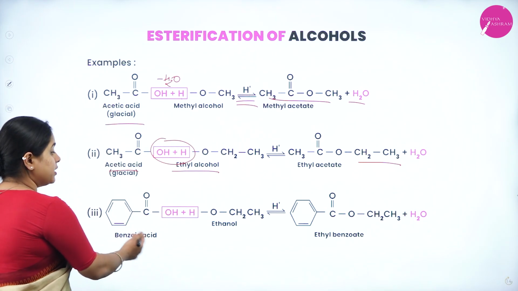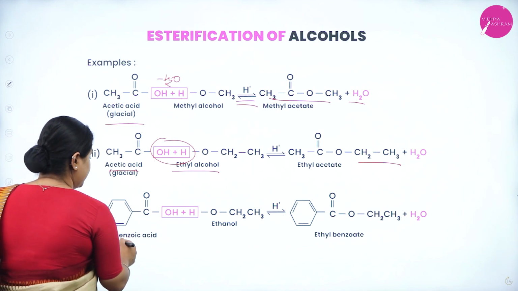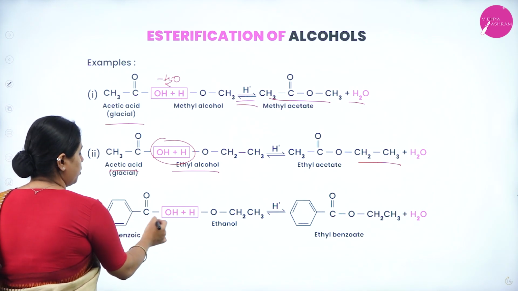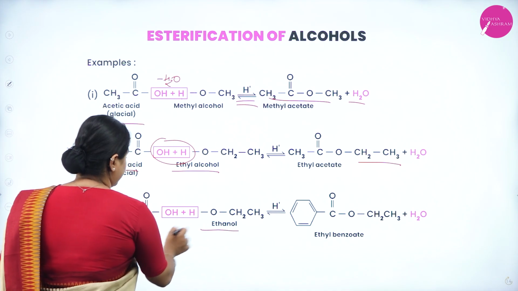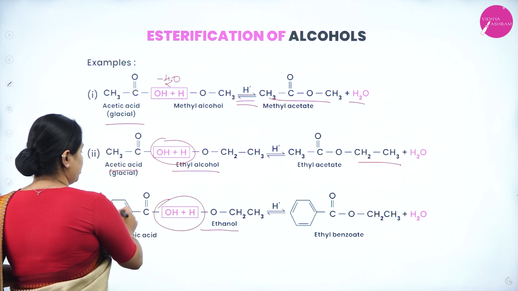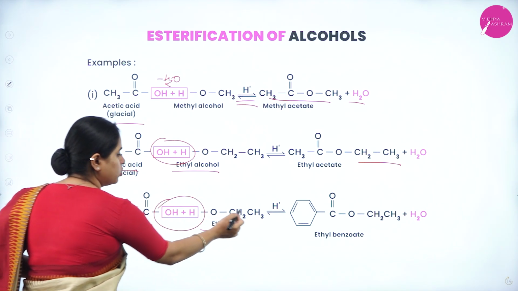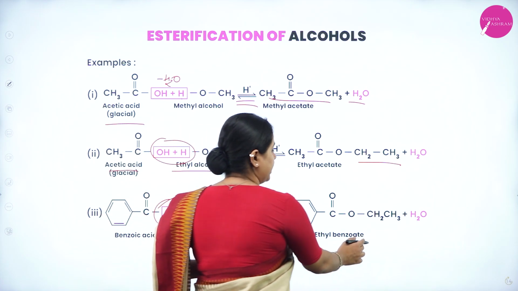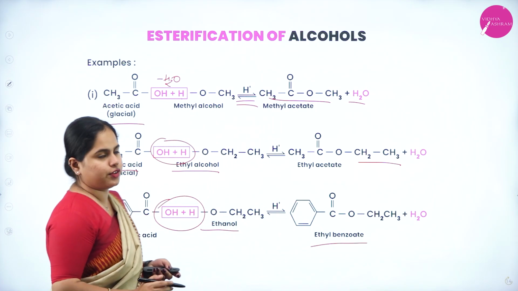The next one is benzoic acid is taken here. Even here, you can see the benzene ring C double bond OH, and ethanol is taken here. So again, water will be removed. You will get the benzene here, C double bond OCH2, CH3. That is ethyl benzoate. So this is esterification reaction.